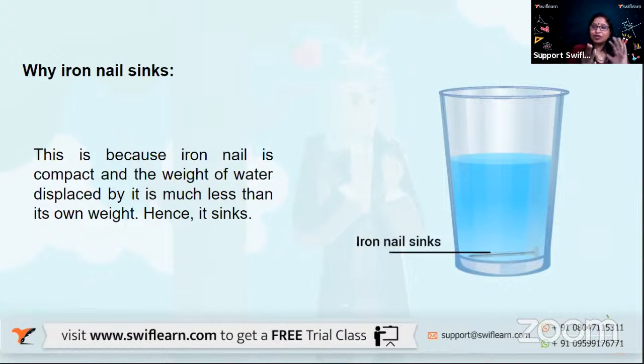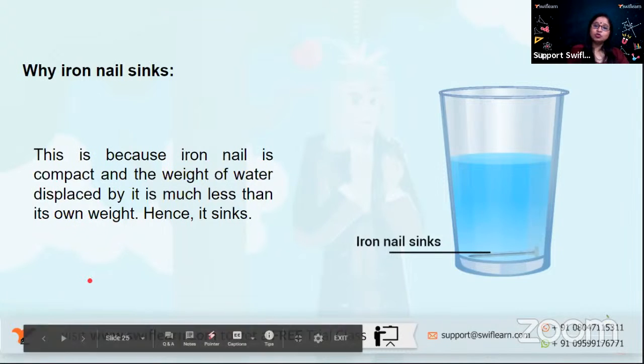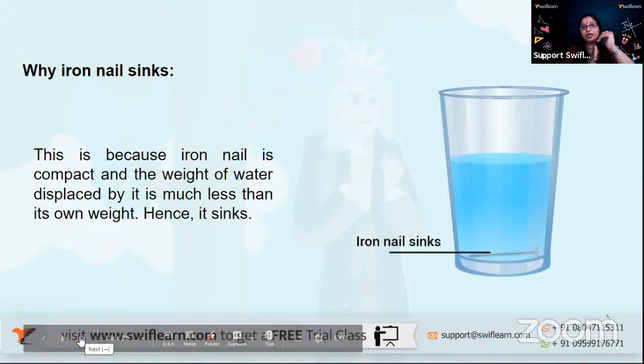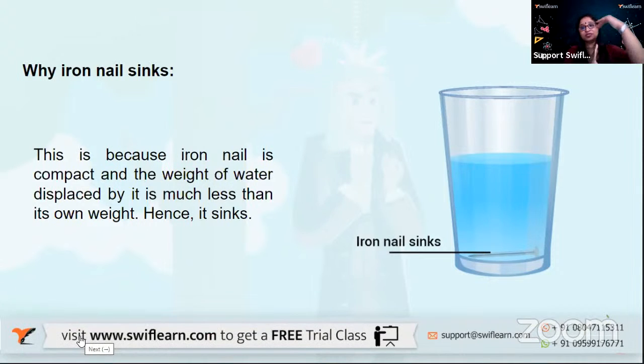Simple. Now you can actually apply your idea about buoyant force and the weight of the object. Try to understand the amount of water displaced by the object and try to compare these things. You will be able to very easily understand why objects sink and why some objects float. Now we also know the concept of being suspended in the fluid as well. Neutral buoyancy, where buoyant force and the weight of the object are going to be equal.